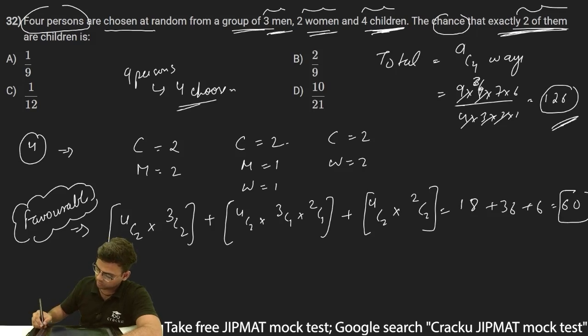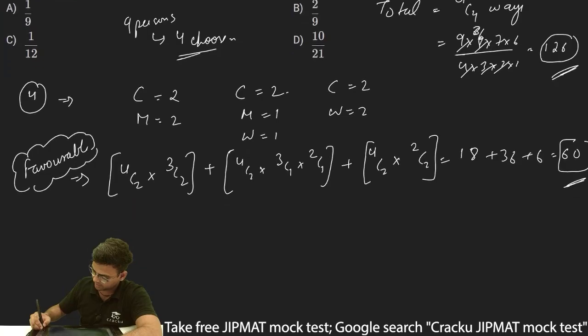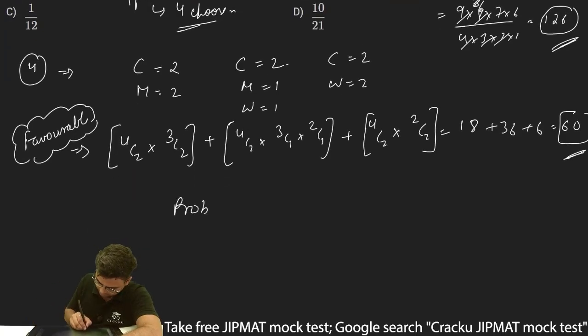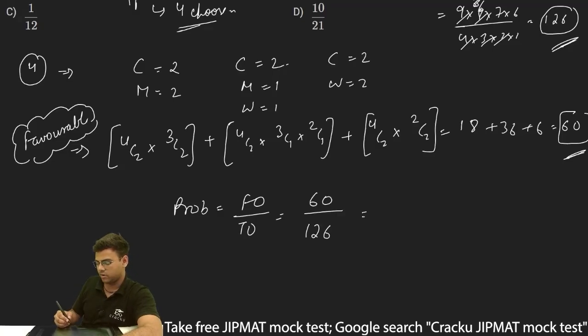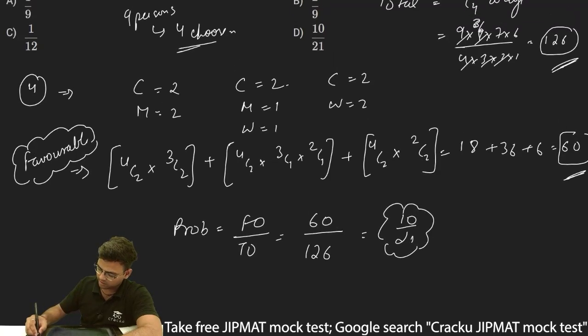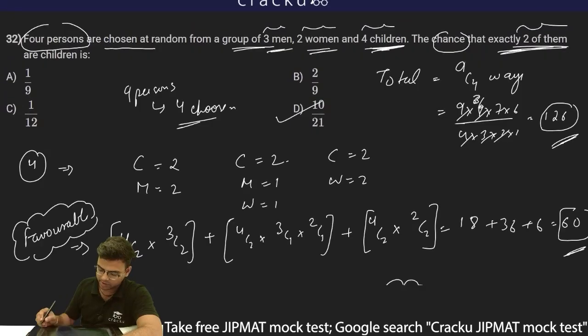So these are my total outcomes and these are my favorable outcomes. I can write probability is equal to favorable outcomes divided by total outcomes. Favorable outcomes is 60 and total outcomes is 126. So 60 divided by 126, I can divide it by 6, so this is 10 by 21. Thus this is the probability of the given event, and therefore option D, 10 by 21 is the correct answer.